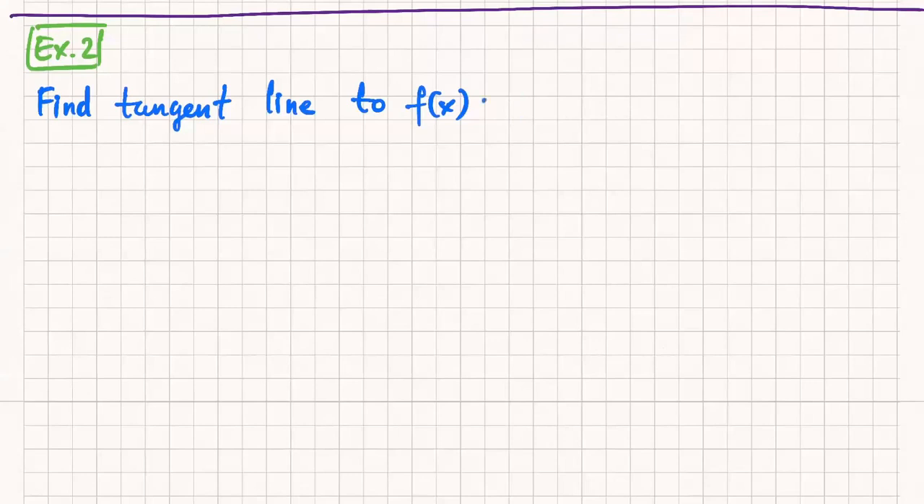Find the tangent line to f of x equals x cubed plus 2x minus 1 at x equals 1.